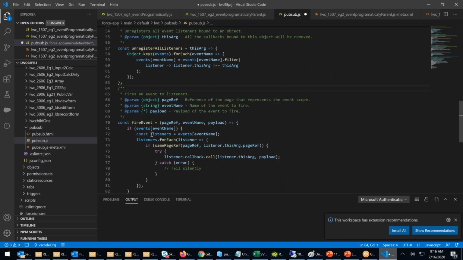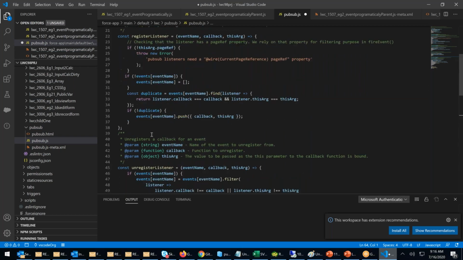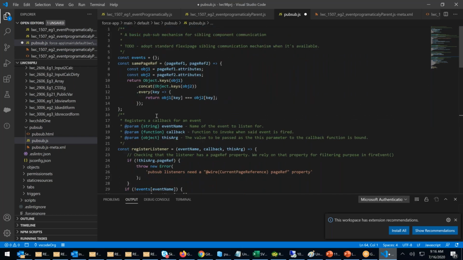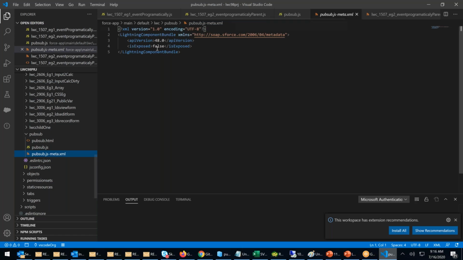Right? What is this file? This is a predefined Java method Salesforce has created, called PubSub repository. PubSub repository, right? I'll explain this file tomorrow. Control S. Done. Your PubSub file is created. The PubSub file doesn't have any HTML, right? It need not be visible because this is a supporting file.